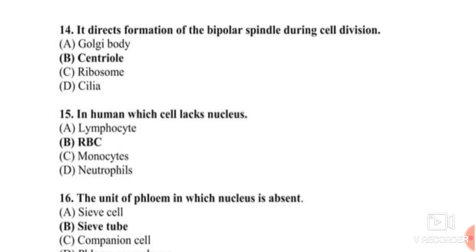Question number 15. In a human, which cell lacks a nucleus? All the cells of a human have a nucleus, including lymphocytes, monocytes, neutrophils and other WBCs, but the RBCs of a human being are non-nucleated, whereas the RBCs of a camel are nucleated. The correct answer is option B, RBC.